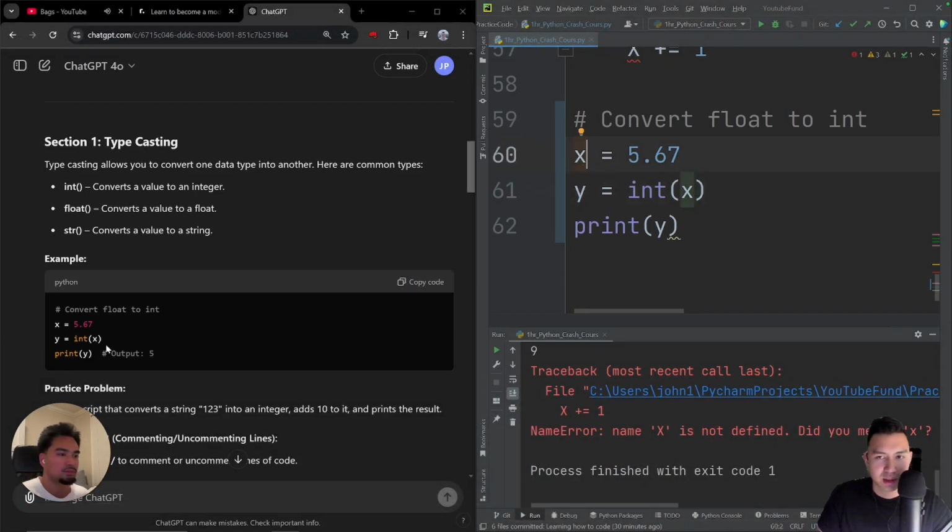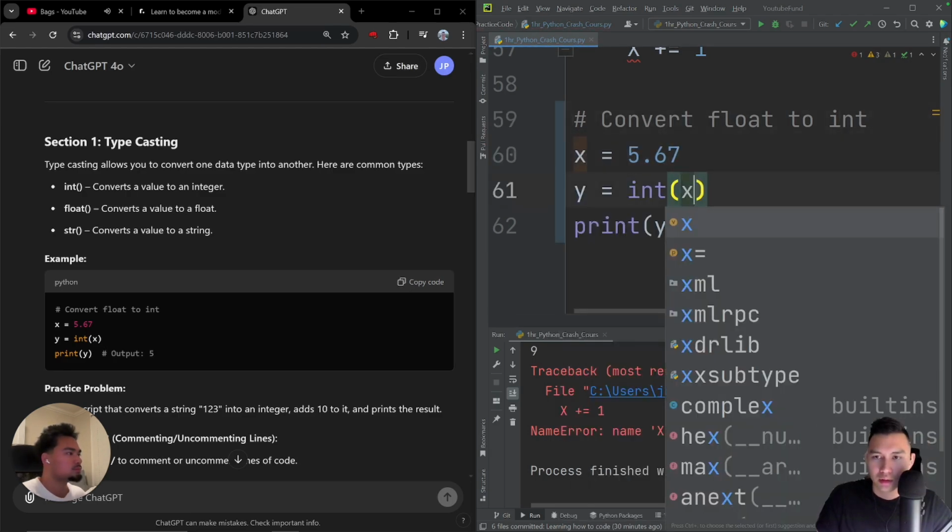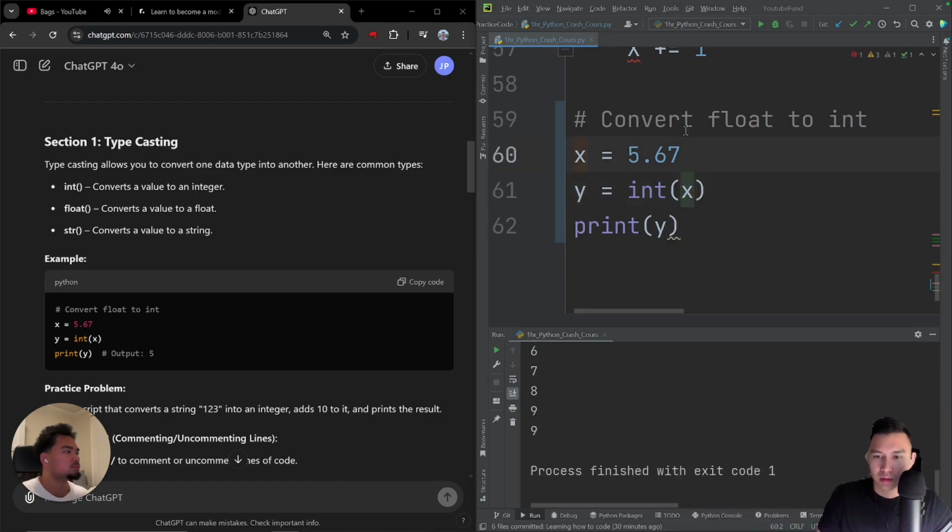What? Why isn't this working? Was that an uppercase or a lowercase? Maybe that's why that didn't work.